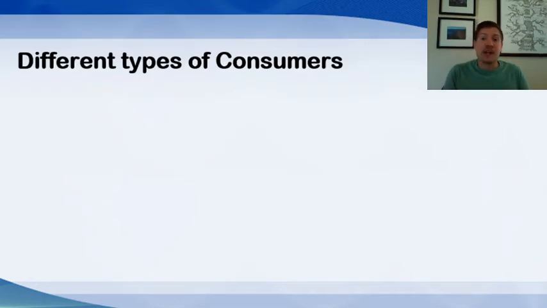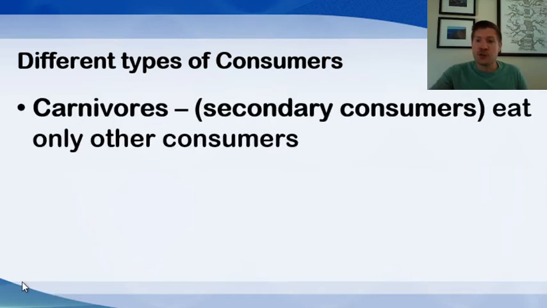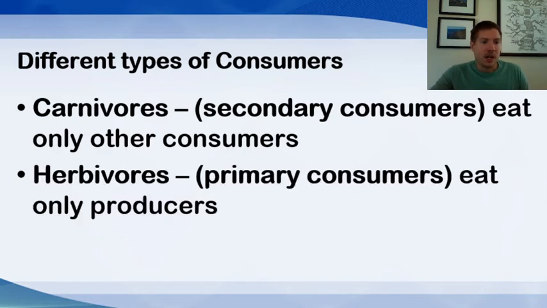Now, if we want to break up heterotrophs into different groups, we can get even more specific. So some of these terms you should be familiar with. Carnivores, also called secondary or tertiary consumers, they eat only other consumers. Okay, carn means meat, so sometimes people say meat eaters. It doesn't necessarily have to be meat per se, but herbivores are primary consumers. They eat only other producers, so this is generally consumers that eat plants.